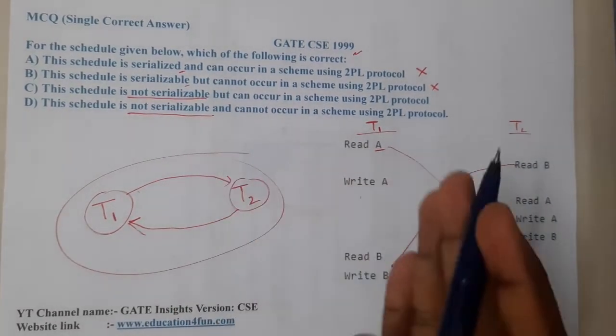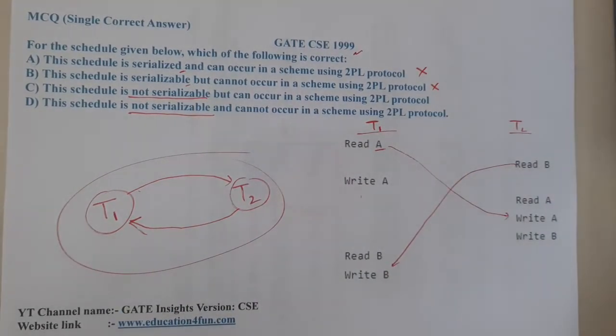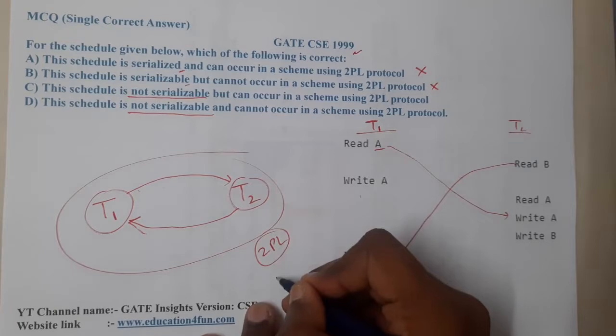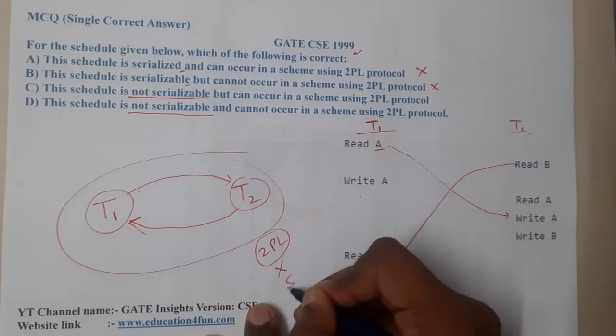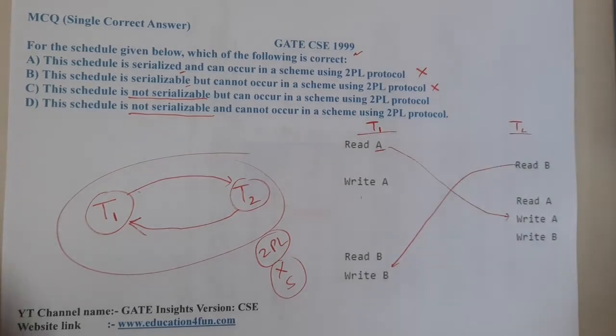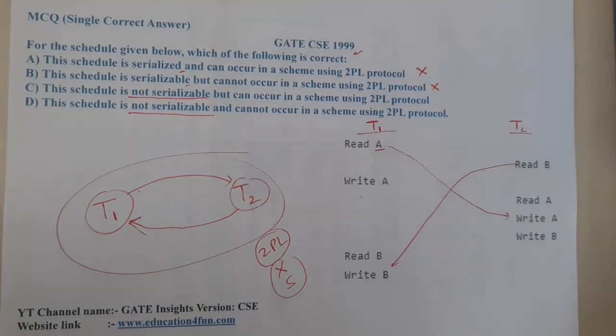Now moving on to the second part. If a particular schedule is non-serializable, can we perform it using 2PL? Yes, there could be a potential chance that we can perform it in a proper way using 2PL. What do we do in 2PL? It is two-phase locking, so you perform exclusive locks or shared locks, you lock things and you unlock things and you solve the question.